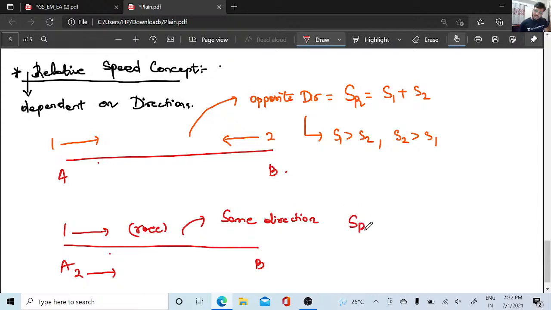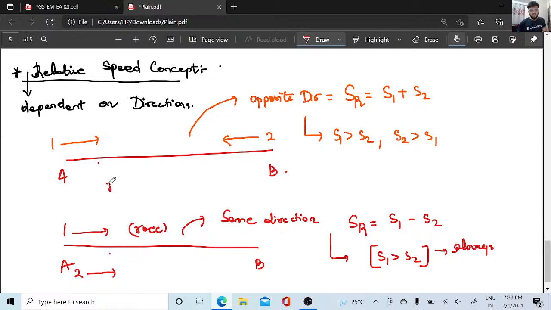So your relative speed is going to be the subtraction of both the speeds, S1 minus S2. And here it is always that S1 is greater than S2. It is not that you take just any number first; it is always the greater speed minus the lesser speed.